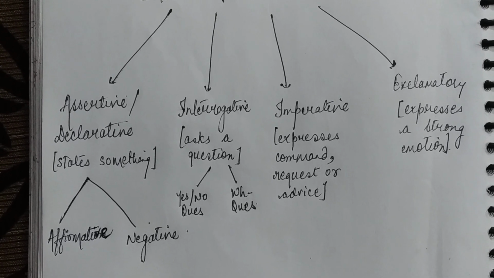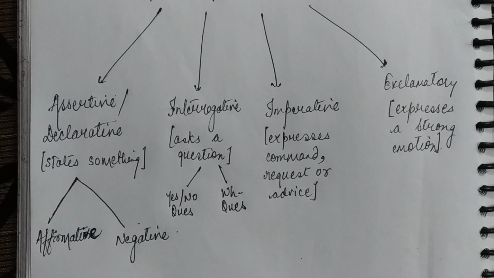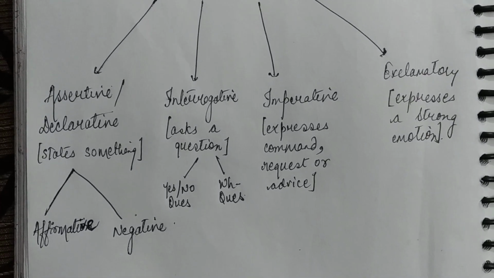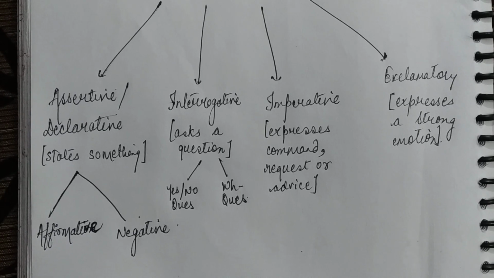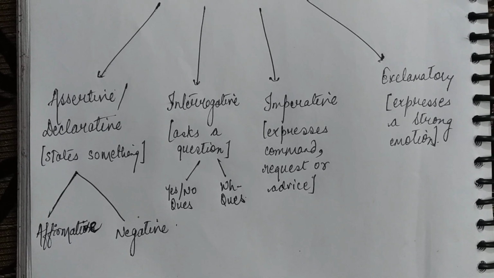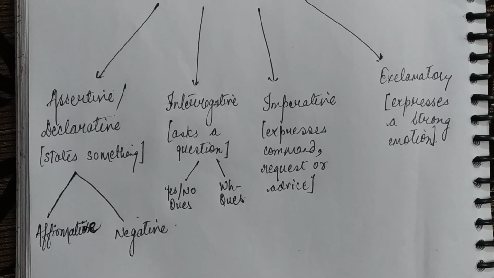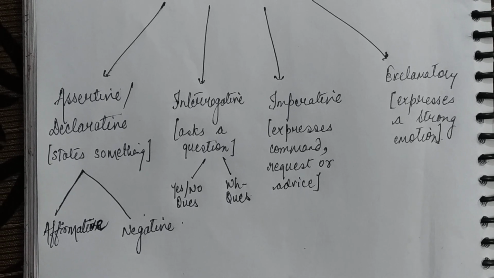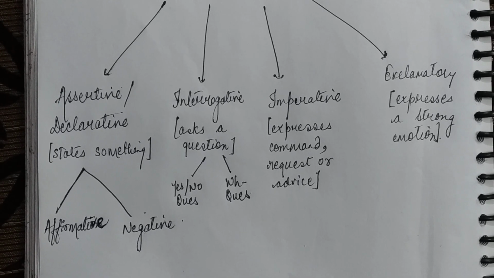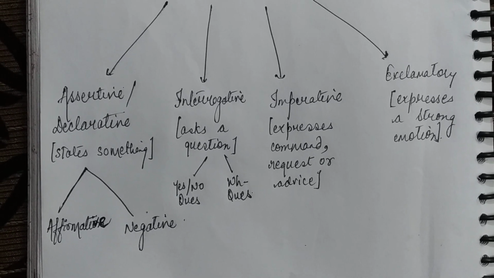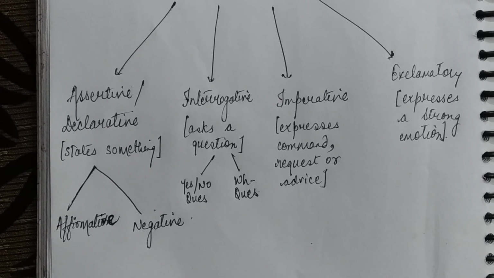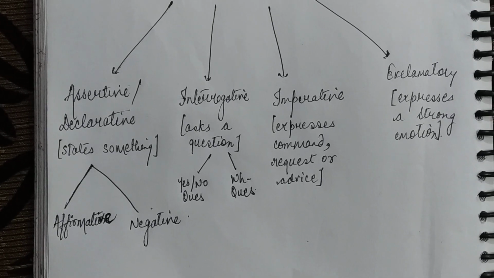Now we'll move on to the next kind of sentence, that is the imperative sentence. An imperative sentence expresses a command, order, a request or an advice. If I ask you to download some information about Tanzeen from the internet, I'm commanding you to do a task, that is why it is an imperative sentence.